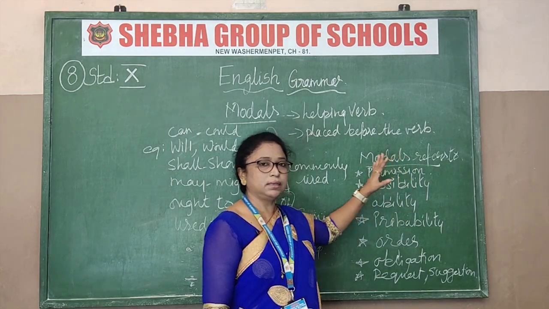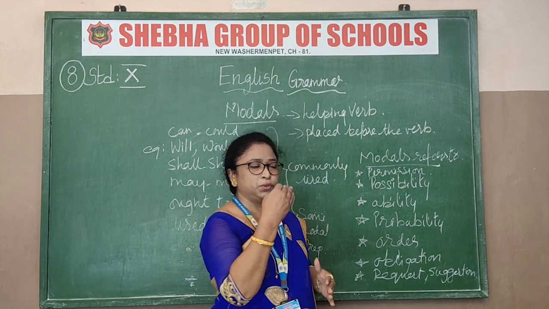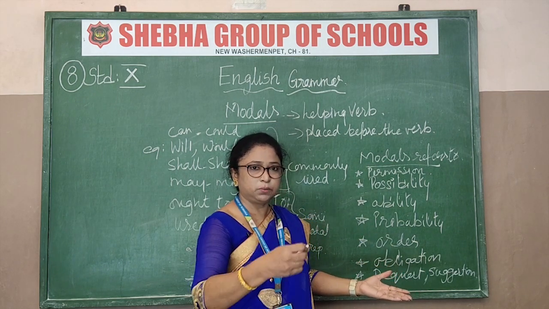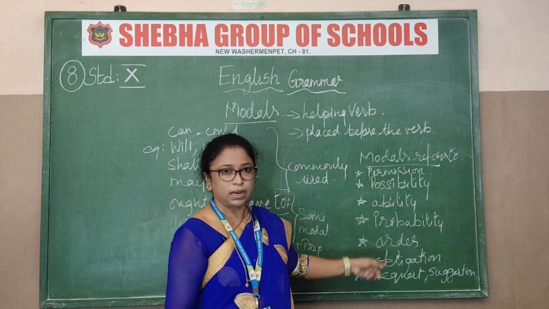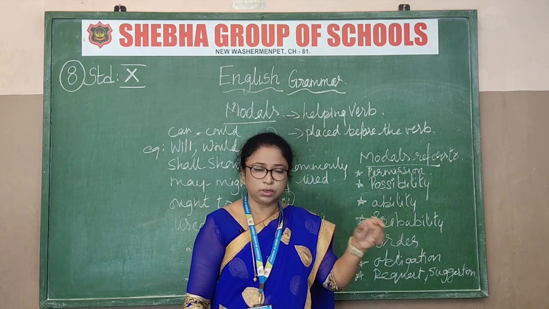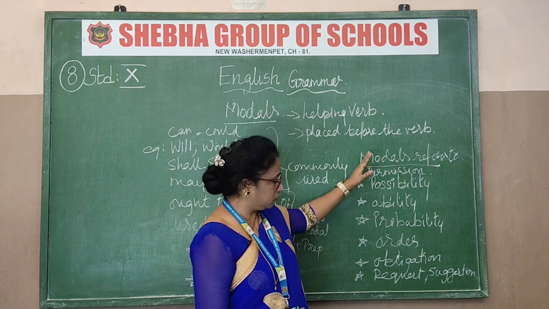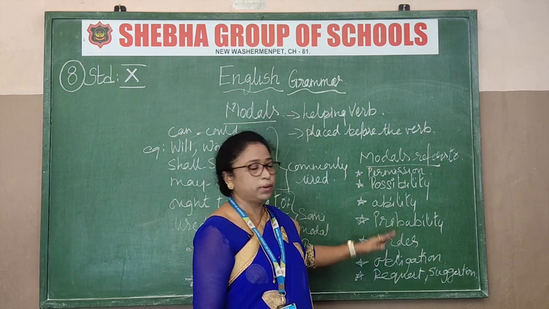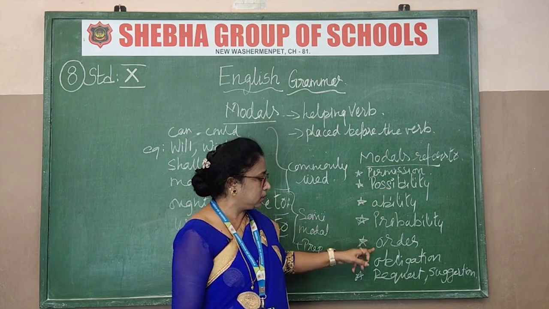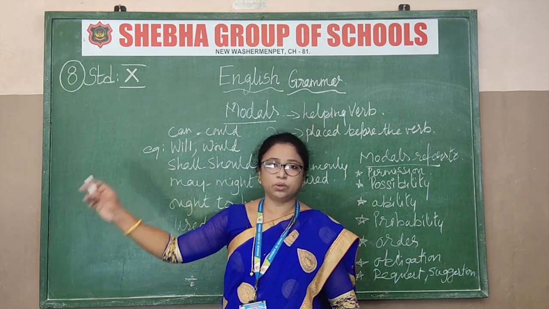Okay, so these are the ways where we can use these modals. So it varies. If you use can, it will be something else. Could, something else. Should, each one has its own use. I'll tell you each in detail. I'll tell you when to use could, would, should, all these words. So first you must know this. What do we use it for? To express permission, possibility, ability, probability, order, obligation, request and suggestion. That is why we use all these words.